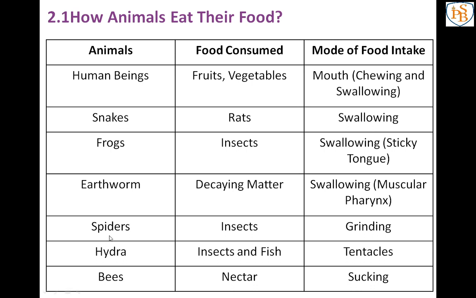Next one, spiders are there. Spiders are also eating the insects, and the mode of food intake is grinding. Grinding means, you know, a grinder is there. Same happens with the insects. Spiders are just grinding the insects and then digesting. Next one is hydra. Hydra's food is insects and fish. And the mode of food intake is tentacles. Have you heard that word, tentacles? Maybe some students know the word tentacles. You know the word pseudopodia?